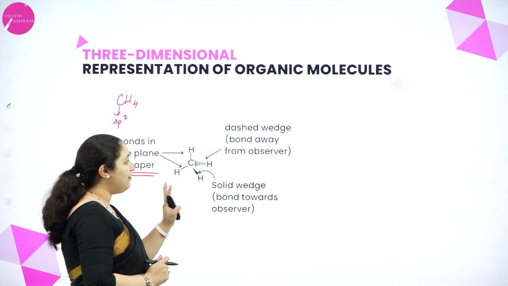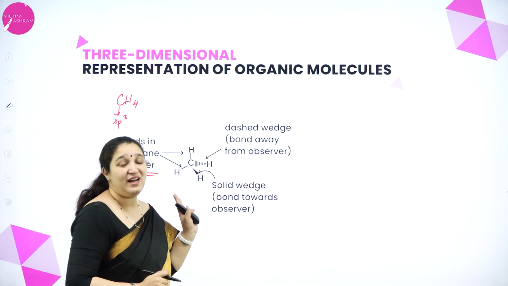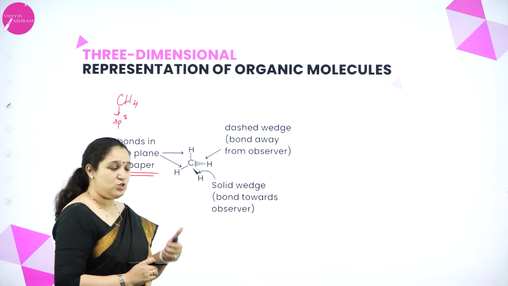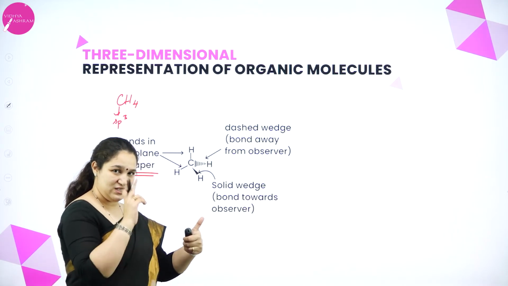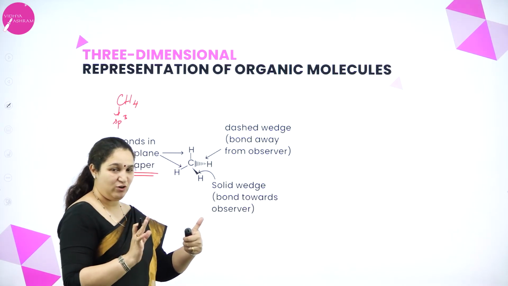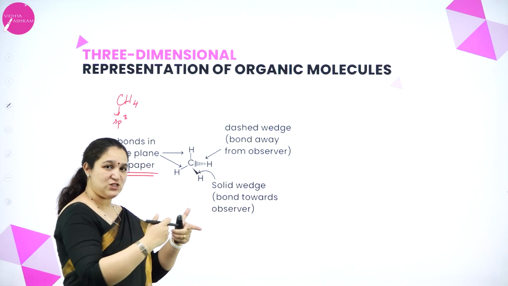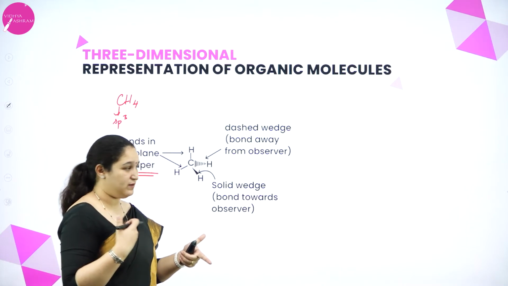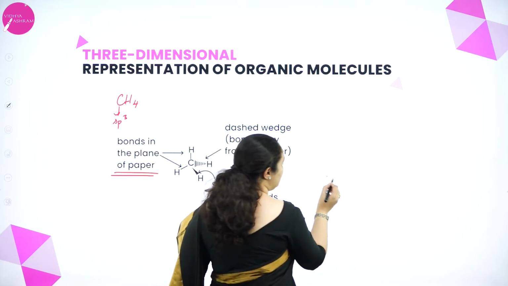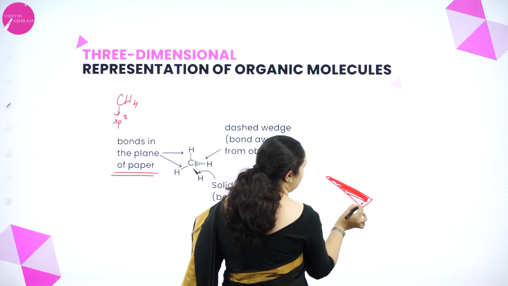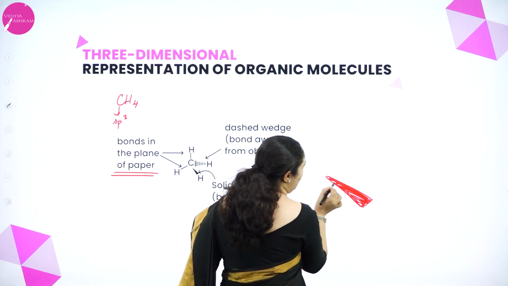Okay, so we have to take care when you're seeing the three-dimensional representation of any organic compound. So we use just the line for a bond in the plane of the paper, the dashed wedge for away from the observer, and the solid wedge for towards the observer. I hope you understood what is meant by this. Is the solid wedge where this is colored? Okay.